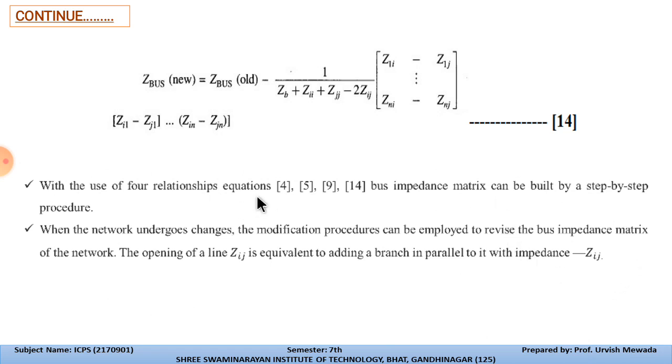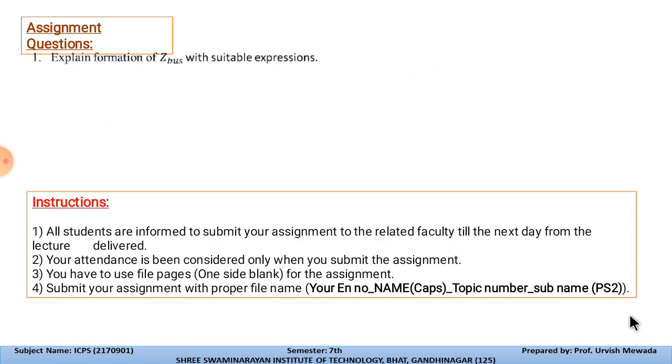So we do not need to recalculate the data for the whole setup. We can just modify our system matrix as per the removal and addition of the branch, and we can form the Z bus, say Z bus new from Z bus old or Z bus old from Z bus new. So this is how we can perform the Z bus algorithm. Please go through it carefully by putting the exact diagram in front of you while you write the equations related to the modifications.